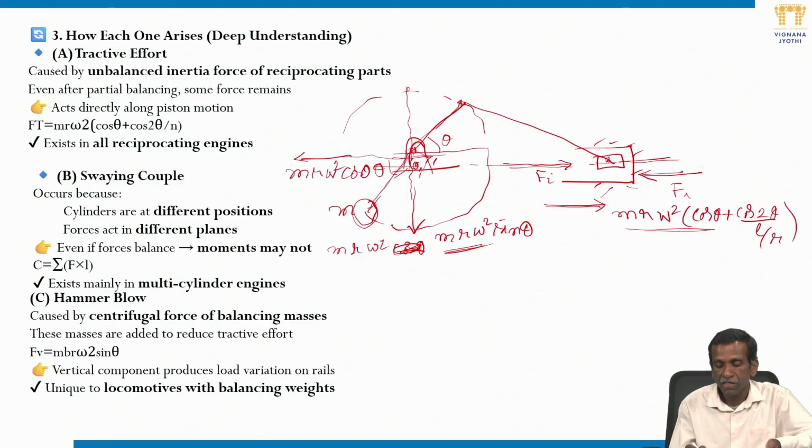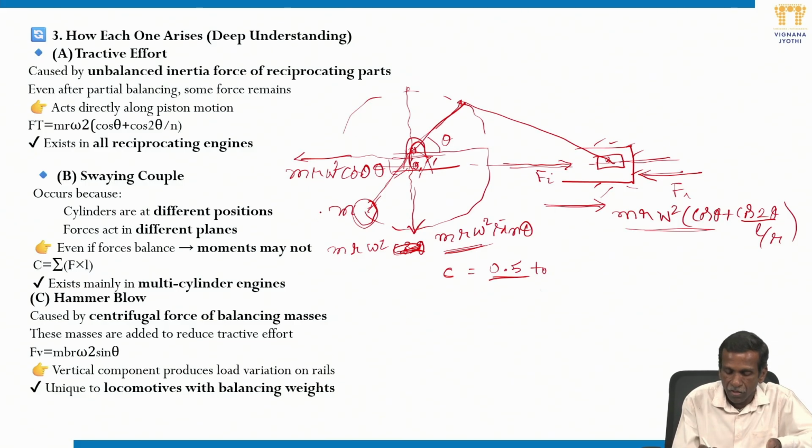We cannot balance all the complete inertia forces, so we balance only a fraction of the forces, at least 50%, up to a maximum of 75%. Let us take 50%. If we try to balance only 50%, that means we are going to use C m mass in place of m.